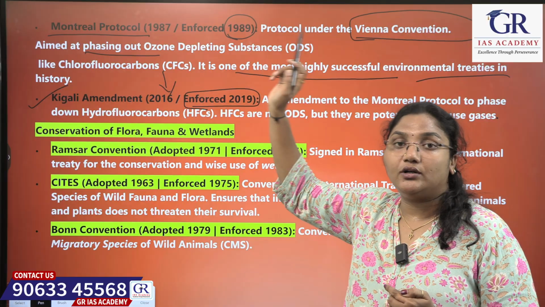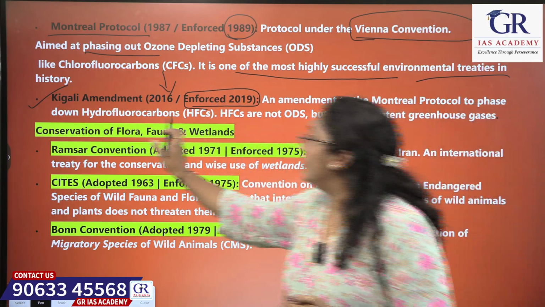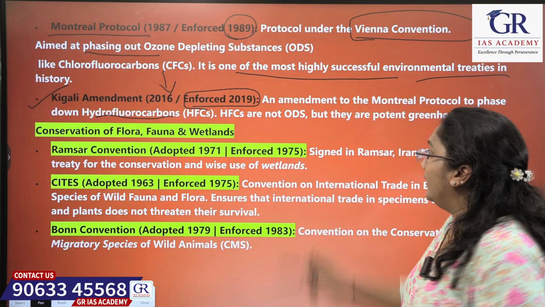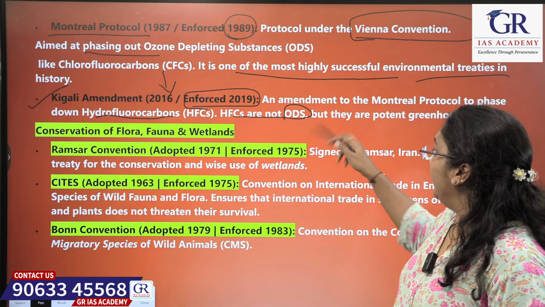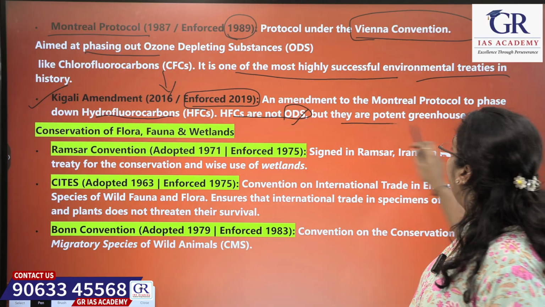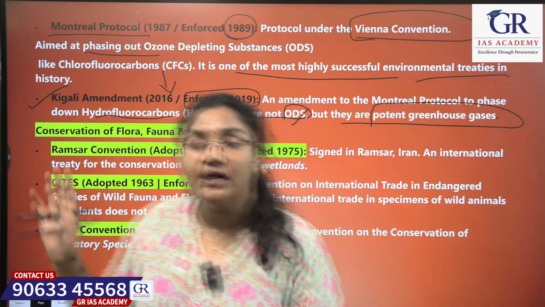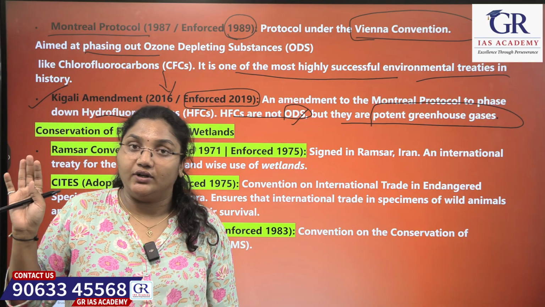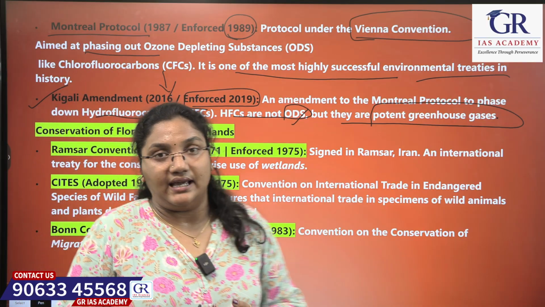In the Montreal Protocol, chlorofluorocarbons are targeted, but in the Kigali Amendment, the hydrofluorocarbons are targeted. HFCs are not ozone depleting substances, but they are potent greenhouse gases.